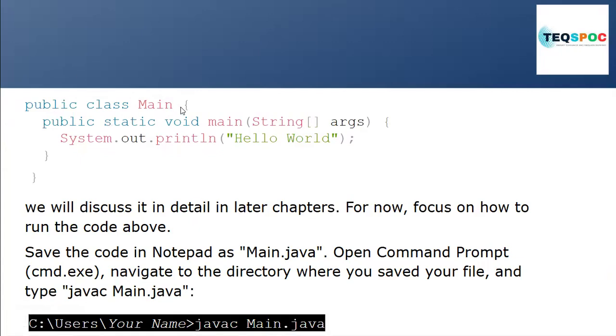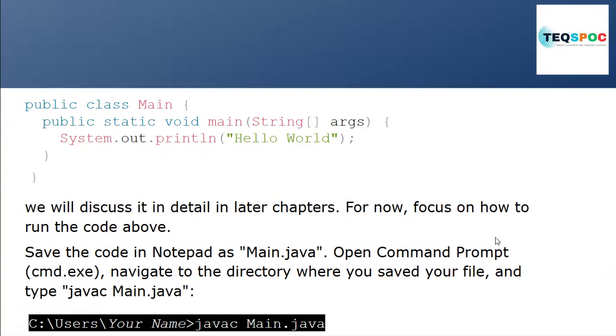In every programming language we have to create a class to write code, build logic, build a method, build an object. Anything should be created inside the class. Then we have to run the class to run our program. We will discuss in detail later in this chapter what is public, what is class, what is public static void main, what is the meaning of all these terms, in further classes.